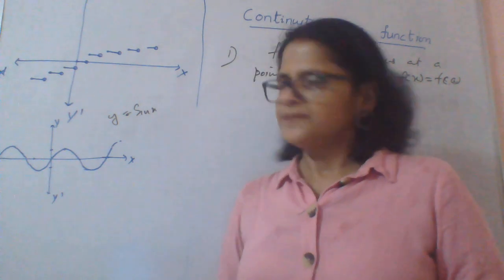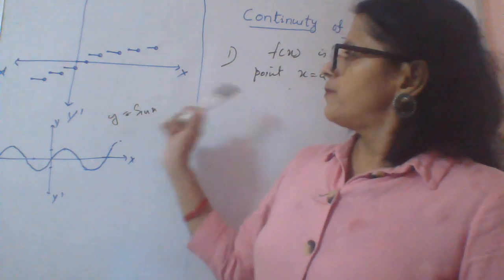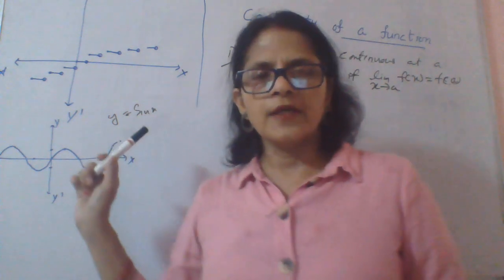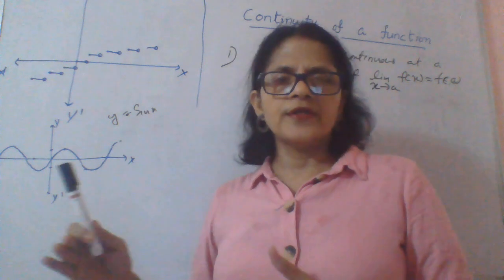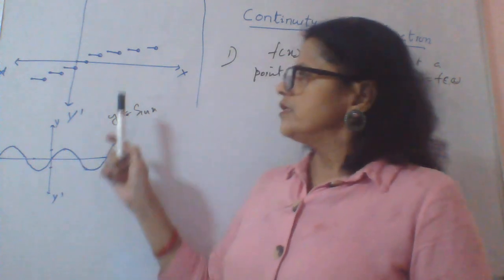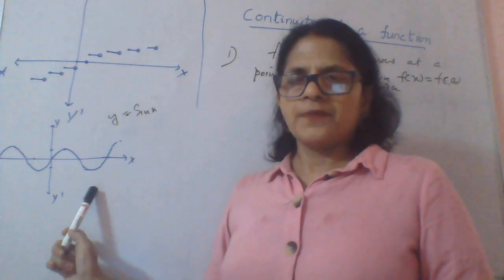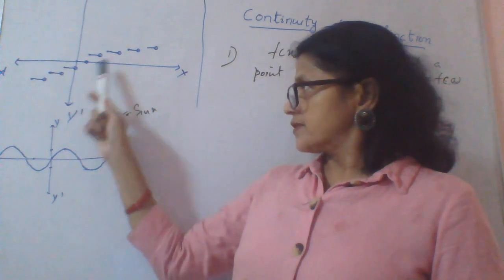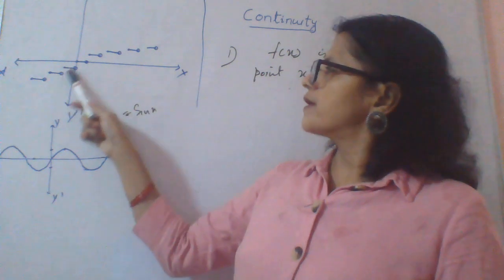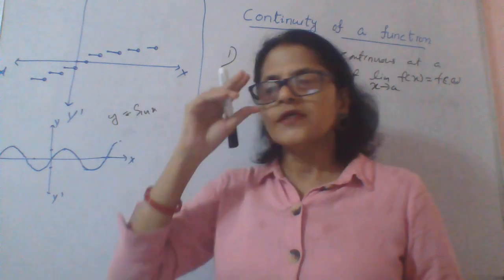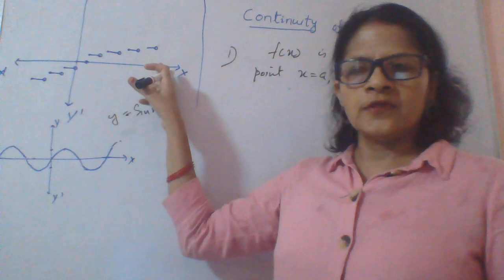function also. And before we start the formal theoretical definition of the function, just observe these two graphs. In the first case, you can clearly see there are breaks in between. So that means the graph is not very smooth.